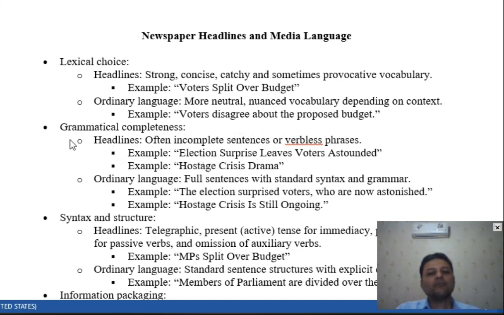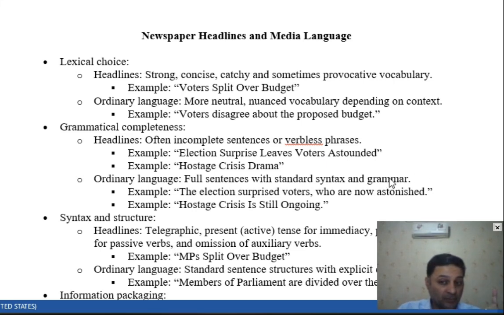Well, about the grammatical completeness, we use incomplete sentences, not full sentences, right? And sometimes we use phrases without verbs. Like, for example, "hostage crisis drama," no verbs in it. Or the first example that I gave, "election surprise leaves voters astounded." There are two clauses, but we just boiled it down, briefed it and compacted it in a very short space.